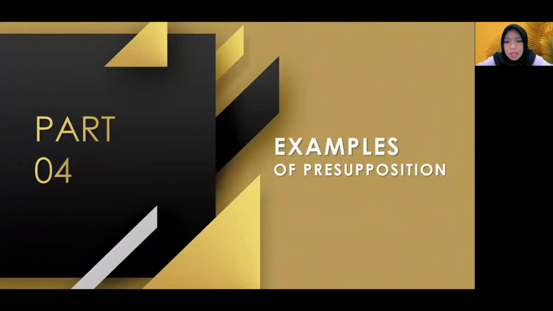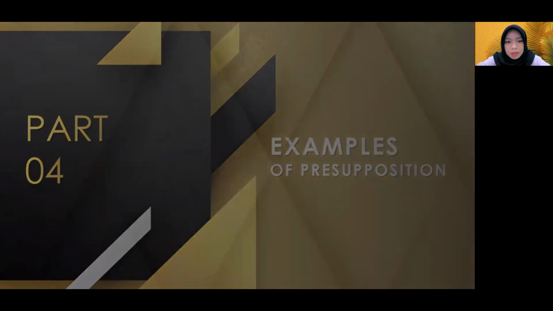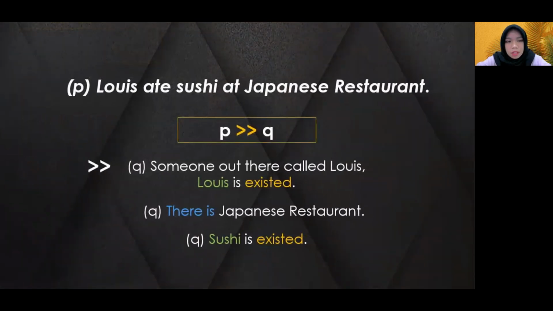Then the last is the examples of presuppositions, and I will give the analysis of the examples. The first presupposition is: Louis ate sushi at a Japanese restaurant. This is the formula: P presupposes Q, or one presupposition presupposes another. From one presupposition we can bring out a lot of presuppositions or assumptions, like someone out there called Louis, or we can state that Louis exists. Another assumption is that there is a Japanese restaurant. Another is that sushi exists.